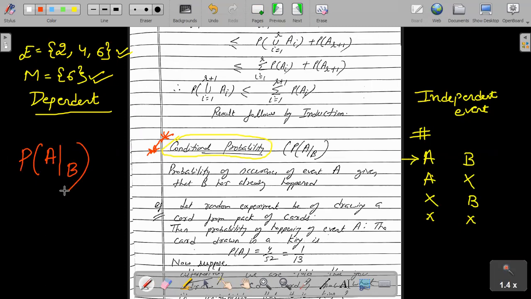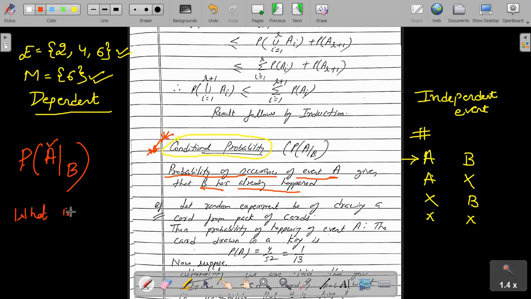So probability of A mod B. How is this statement read? The statement is read as the probability of occurrence of event A such that event B has already occurred, or event B has already happened.